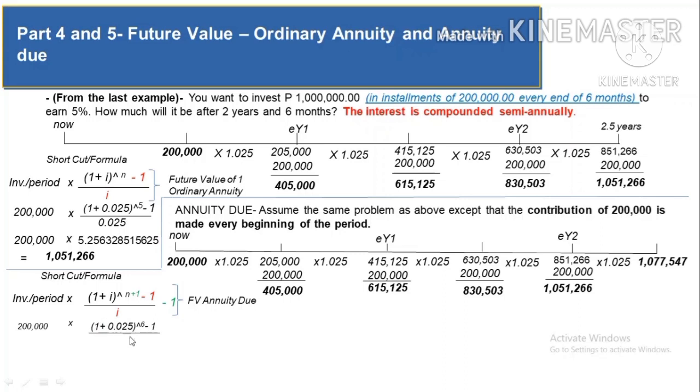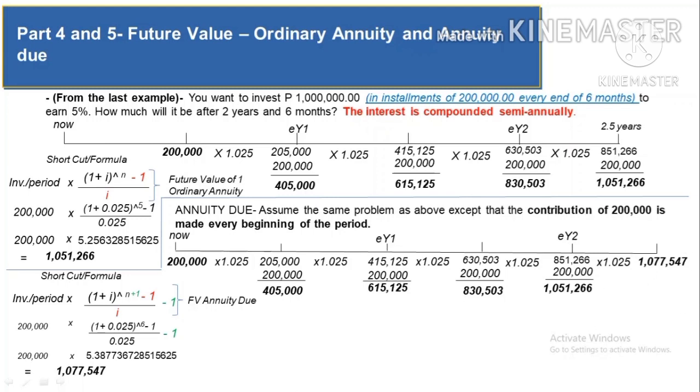Now, if you got the answer for this one, that's the time that you are going to deduct the 1. And then after you get the answer for this one, that's the time that you are going to divide by 0.025. And after you get the answer for this whole, that's the time that you are going to deduct the final 1. So, if you did that, you'll be able to get 5.387736 and so on times the 200,000. You are going to get the same answer as your answer on the timeline analysis.